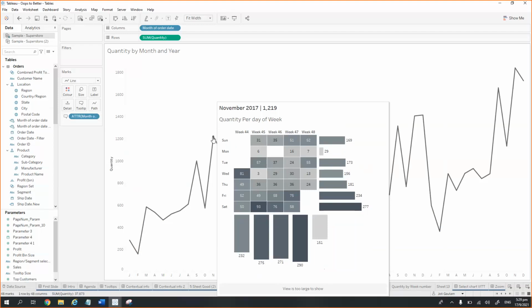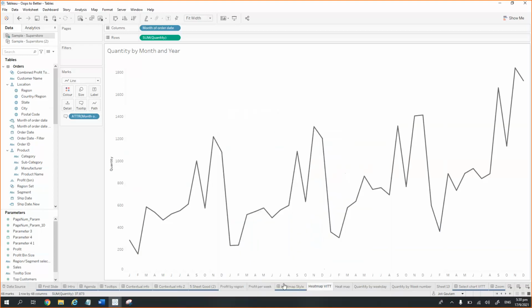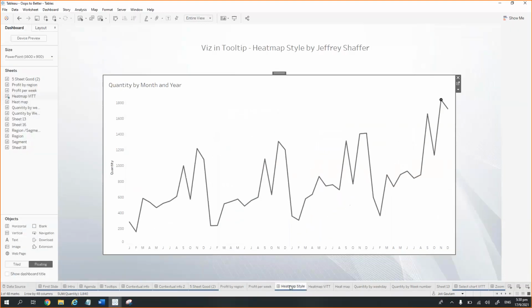But then we'll talk about the performance issues as well, because there can be many performance issues if we are using many vision tooltips, and that too in the form of maps or some heavy charts. Because what it is doing is it is rendering the filters at the moment while we are hovering over a particular mark. So it does impact the performance of the visualization, but it is really useful if you are using it at the places where it is needed only. So yeah, that is one thing. Let me hide the sheets.